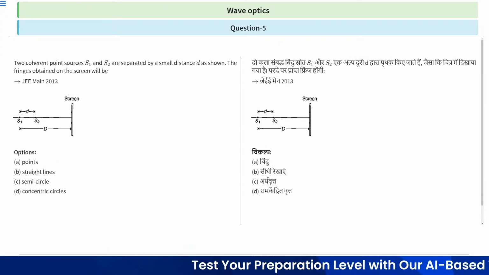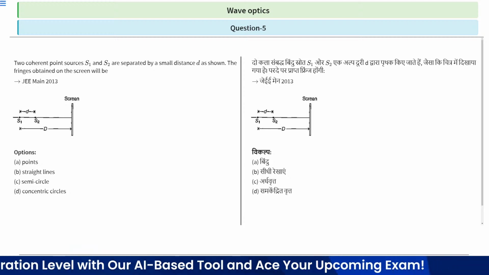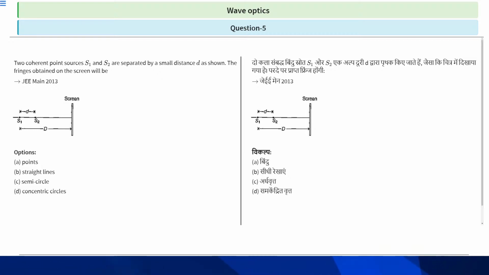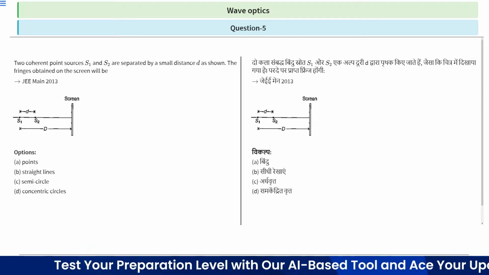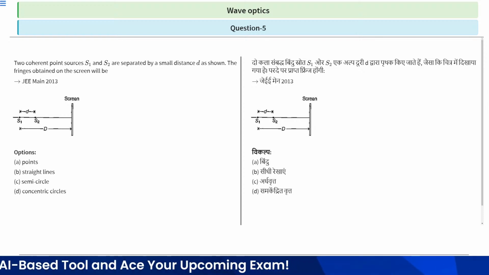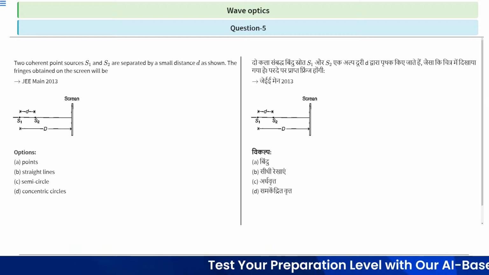Next question. Two coherent point sources S1 and S2 are separated by a small distance d, as shown in this figure. This is source S1 and this is source S2, and the distance between both the sources is small d, and the distance between the sources and the screen is capital D. The fringes obtained on the screen will be, so this question asks about the shape of the fringes on the screen.